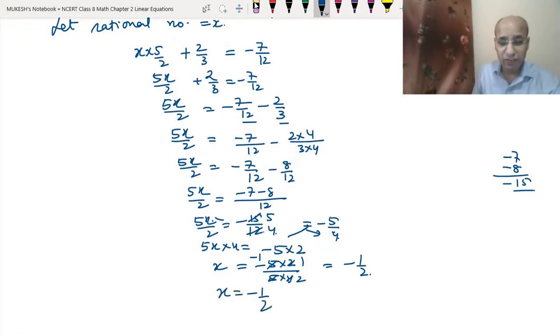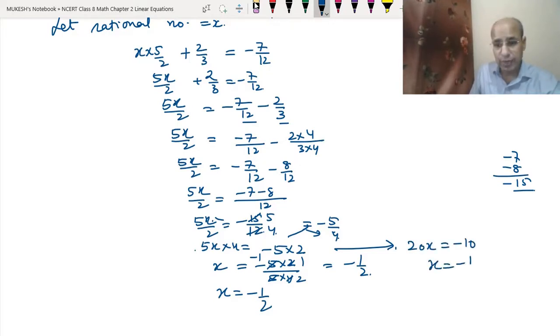And if you are having difficulty understanding what I have done, you can write this line this way also: 5 fours are 20x equals minus 10. And this x will be equal to minus 10 upon 20. 0 and 0 are gone. So this way also you can get the same answer, minus 1 upon 2. So that means the number is equal to minus 1 upon 2.